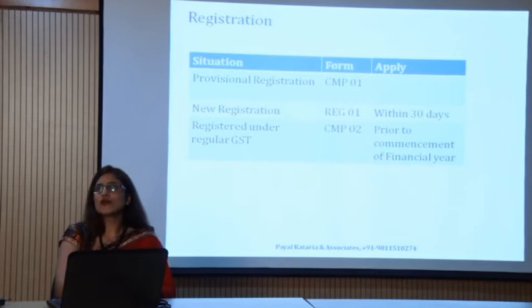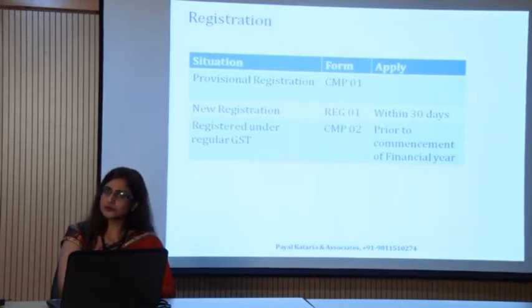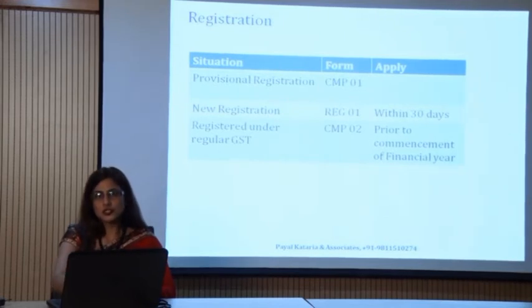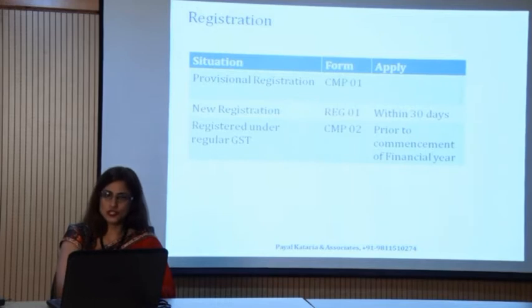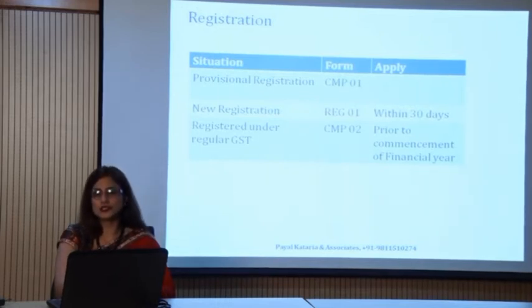This is the same form which is filed even for the regular scheme, and in this form there is one separate column in which you will mention that you want to opt for the composition scheme. Then in this regime you will get the registration as a composite dealer. This is the second situation of entering into the composition scheme.